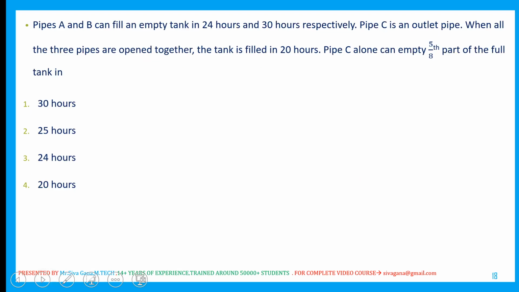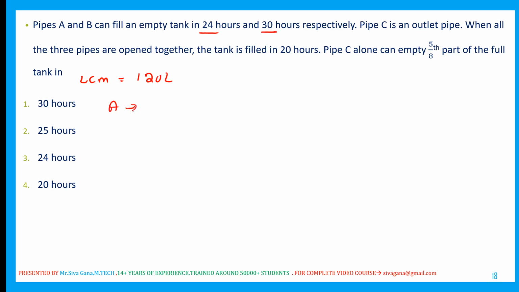Important question. Pipe A 24, pipe B 30, pipe C outlet. The LCM of 24 and 30 is 120. Let us say 120 liters is the capacity.